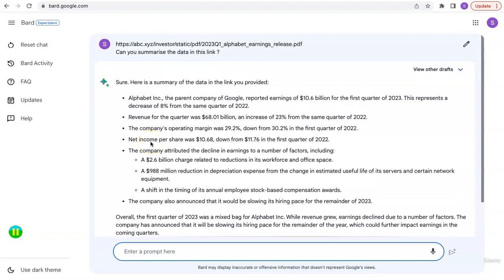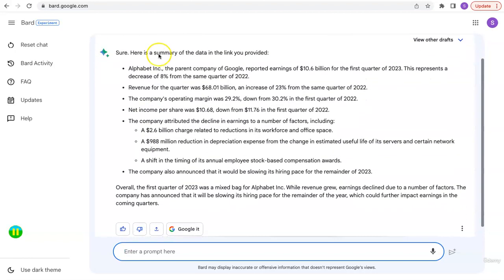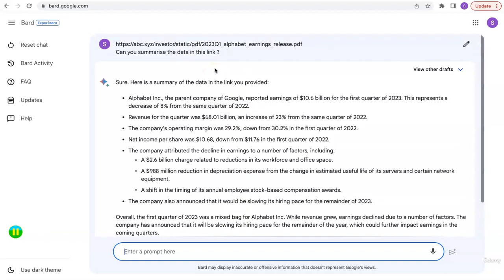And Bard did a tremendous job. It was pretty fast. It got in and got me the data from it. Not only understood that, okay, this is the earnings report for Alphabet, and it fetched me the right data that I was looking for within that link.